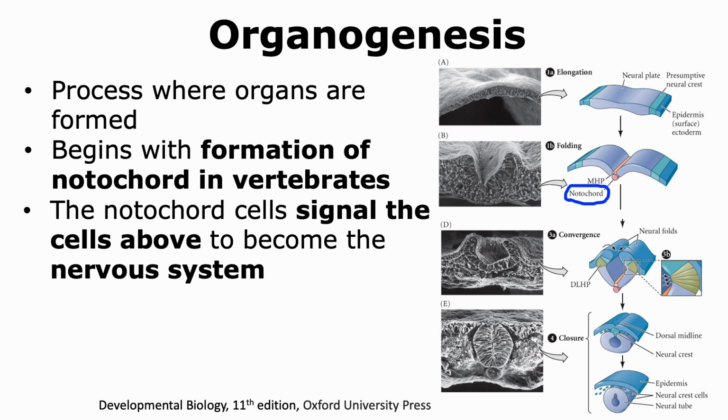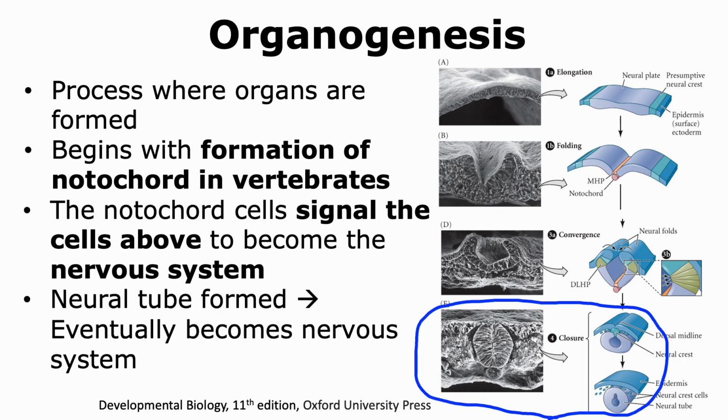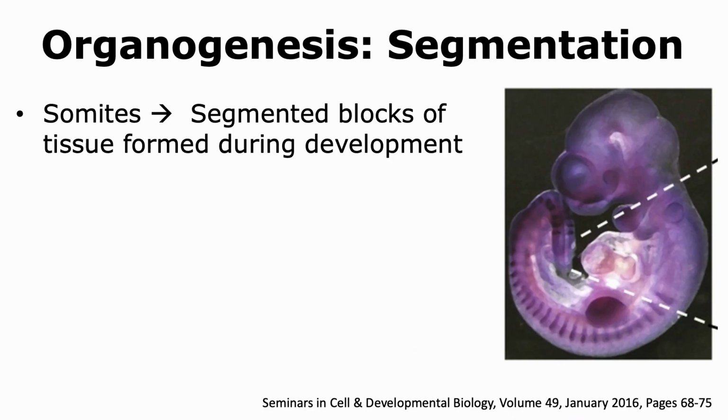The notochord sends signals to different cells in order to form the nervous system. This usually begins during the formation of a neural tube, which will eventually form the nervous system. Thus, the process of neurulation, where the neural tube is formed, is usually the first event in organogenesis.